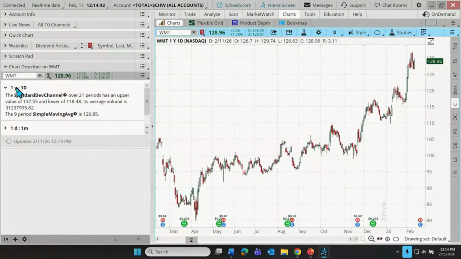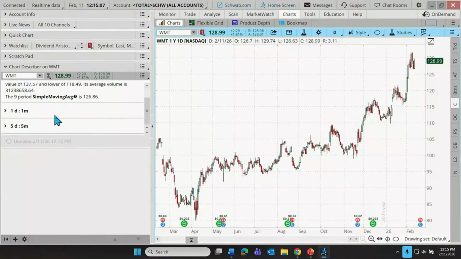So if I click on, let's say, 1 year, 1 day, this gives me a note here. Hey, the standard deviation channel over a 21-day period has an upper value of 137.55 and a lower of 118.48. Interestingly, that would position Walmart right near the middle of that standard deviation channel. Now, not everybody is a technician. This might not be terribly meaningful for those that don't use charts a lot, but for those that do, this can maybe draw the attention to something new that's developing on an indicator that the trader hasn't been recently viewing.